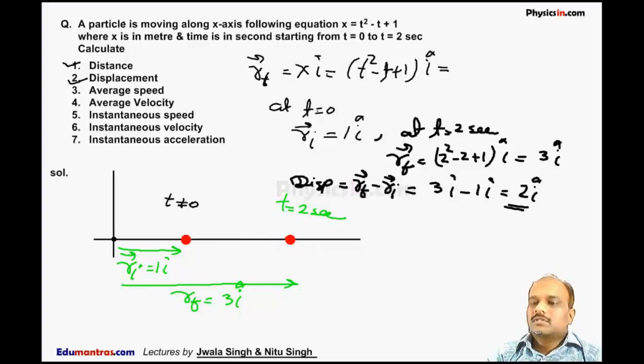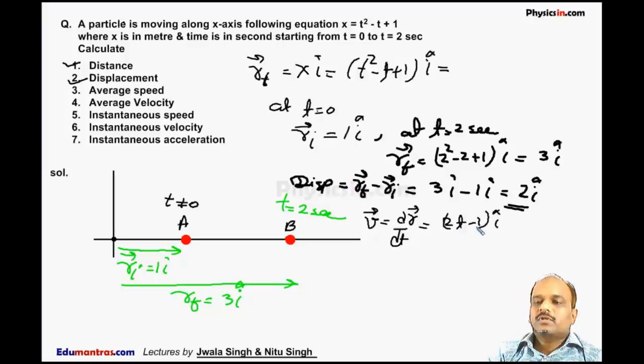But when we talk about the distance, it means the actual length traveled by the particle. Suppose at t is equal to 0 the particle is at A, and at this instant it is at B. When the particle is at A, we have to calculate its velocity. So v comes out to be dr by dt, which is equal to 2t minus 1 i cap. Now at t is equal to 0, the velocity of the particle is minus 1 i cap. So the particle is moving backward with a velocity of minus 1 meter per second.